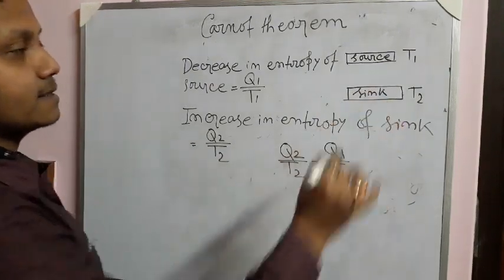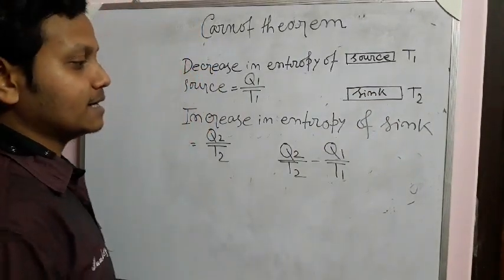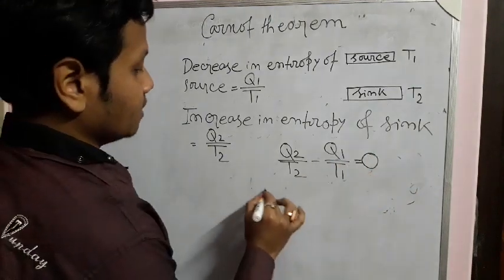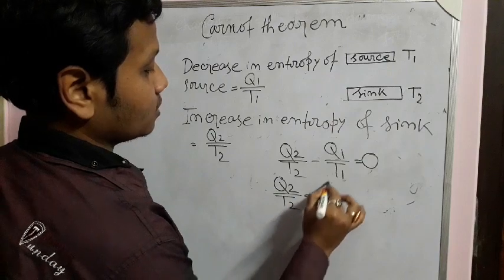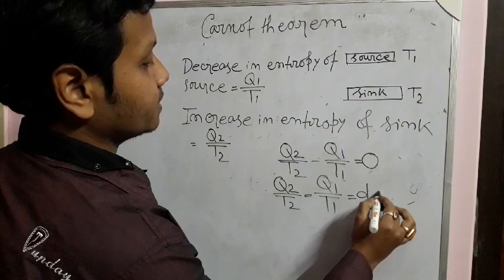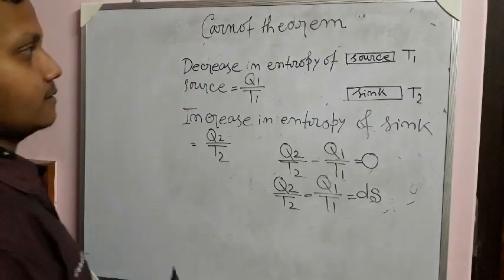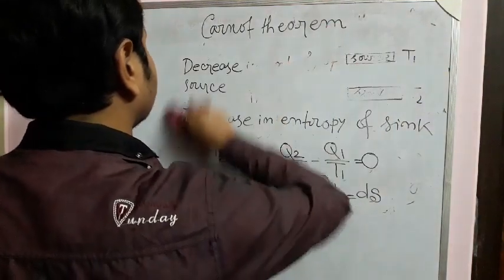Since the engine is reversible, we know that for a reversible cycle the change in entropy is 0. That means this net change is 0. From which we can easily write Q2 upon T2 equals Q1 upon T1. Give it a name, say dS. Since the cycle is reversible, the change in entropy is 0.